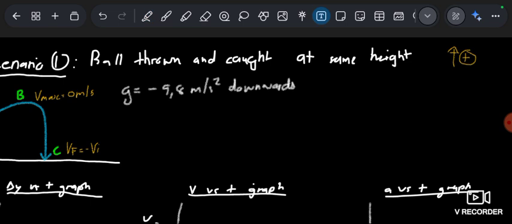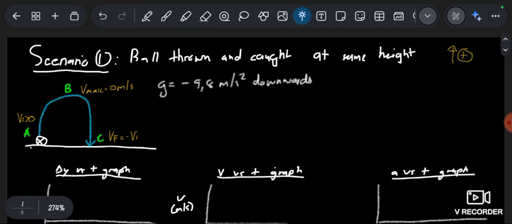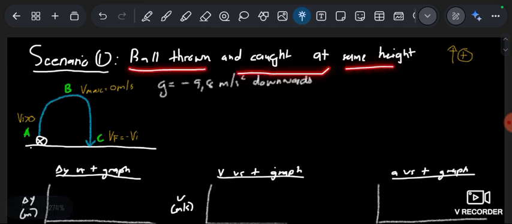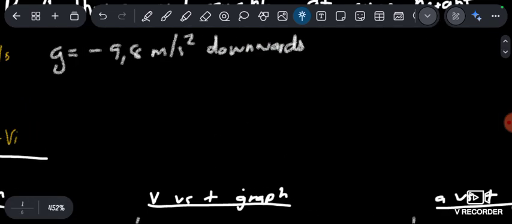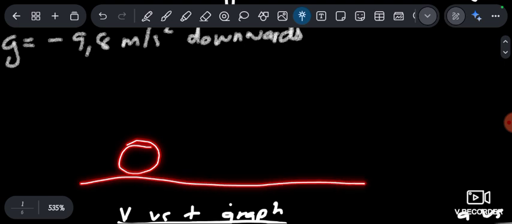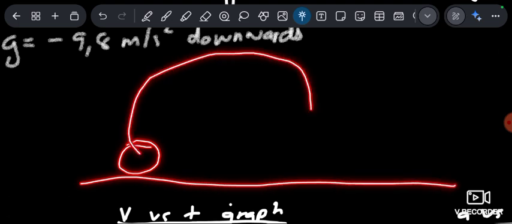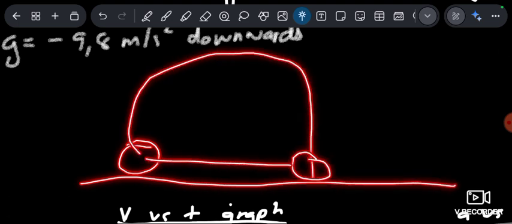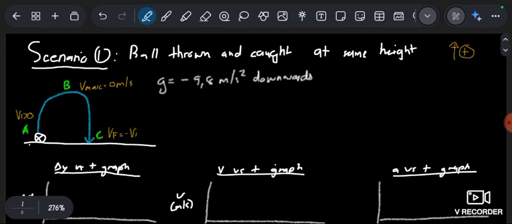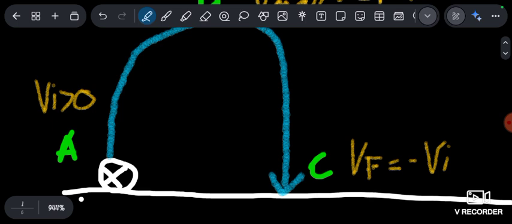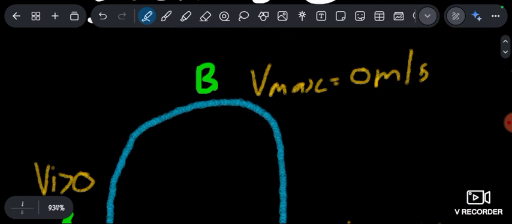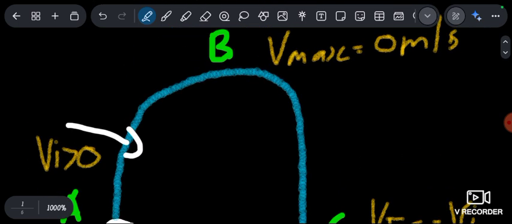What does scenario number 1 say? Scenario number 1 says that a ball is thrown and caught at the same height. What does it mean? It means that you're going to be here. This is the ground. You're going to throw the ball, then you're going to catch it at the same level where you threw it. Now, the properties of that movement, if you see, it is some sort of a curve. V initial is going to be greater than 0. Why is it greater than 0? Because the ball was thrown.